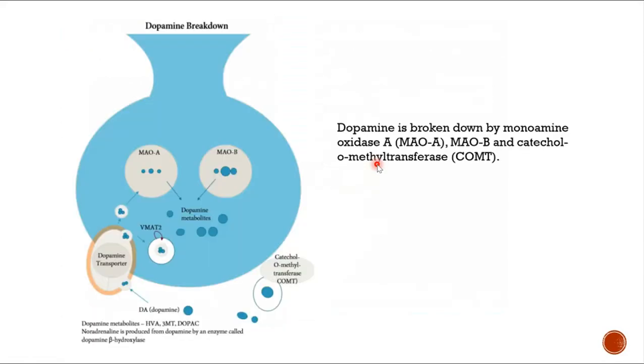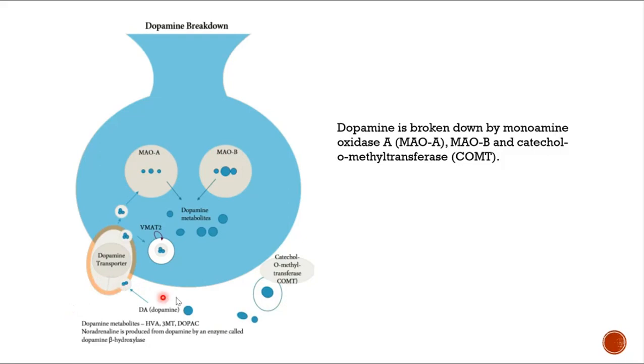Okay. Now let us go to the metabolism of dopamine. Dopamine is going to get broken down by an enzyme called MAO-A or MAO-B. MAO stands for monoamine oxidase. Monoamine oxidase A and monoamine oxidase B. And catechol O-methyl transferase, COMT. Okay, here is the COMT.